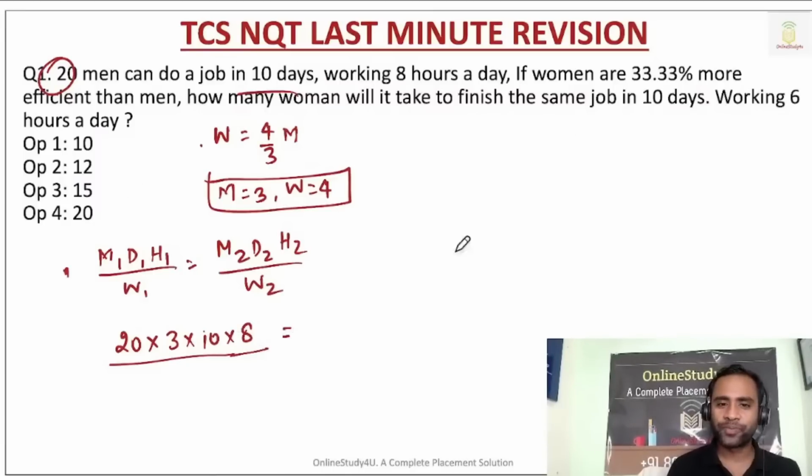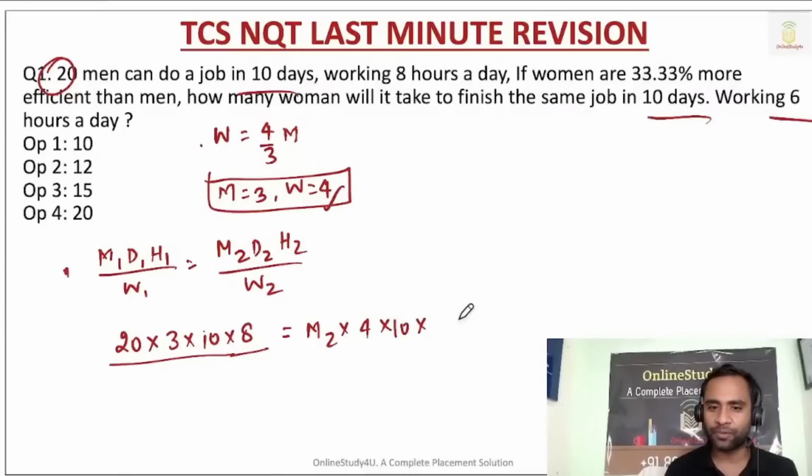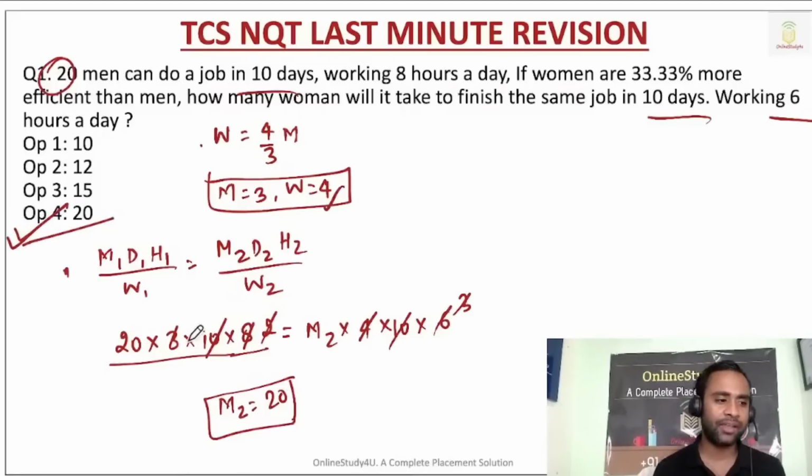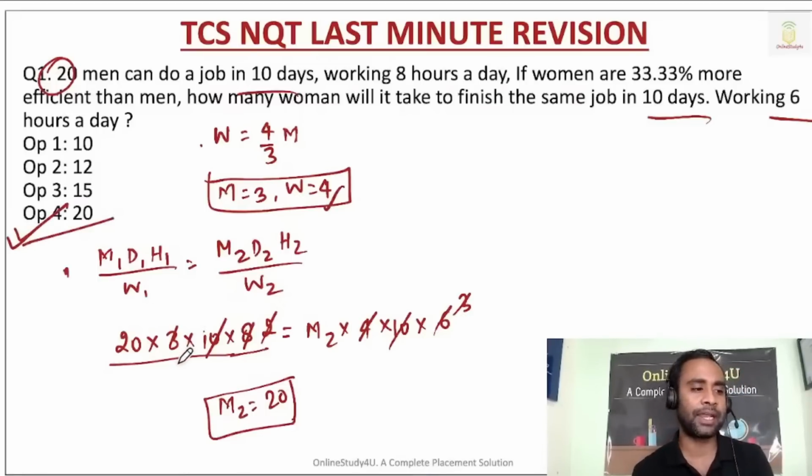Now for m2, we have to calculate the number of women and days. Each woman's efficiency is 4, days is 10, and they are working 6 hours a day. So 10 and 10 cancel, 4 2s and 2 3s, and 3 and 3 cancel. So the number of women required will be 20 only. Option 4 will be the correct answer.